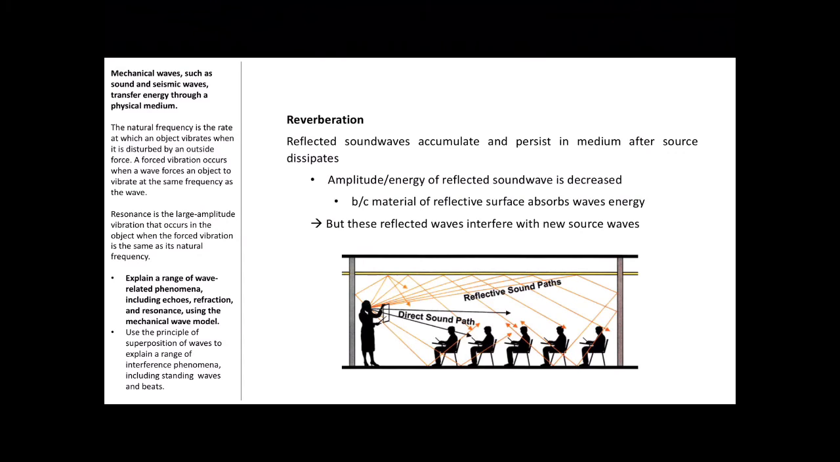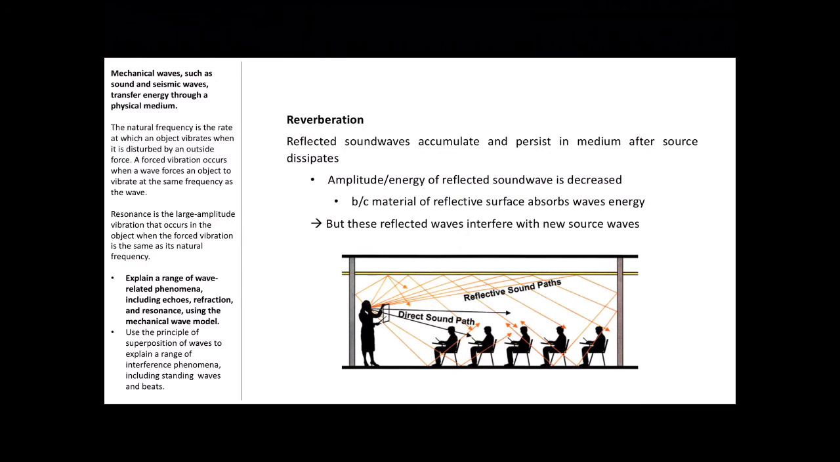Reverberation is when reflected sound waves accumulate and persist in a medium after a source dissipates. So, for example, in a concert hall, the medium would be the air of the concert hall, and the sound waves of like an orchestra or something like that will bounce and be reflected off the ceiling, off the walls, off the floor, etc.